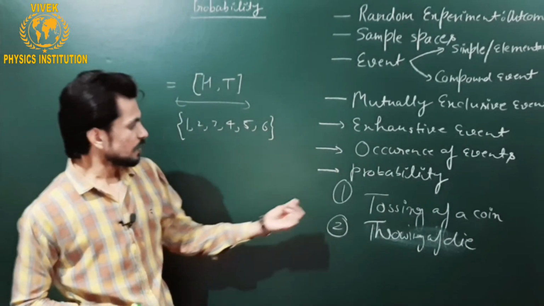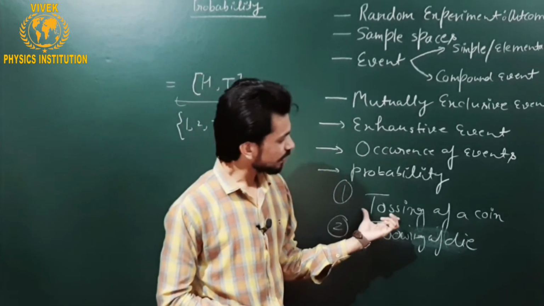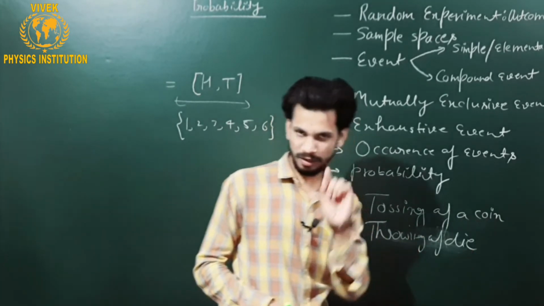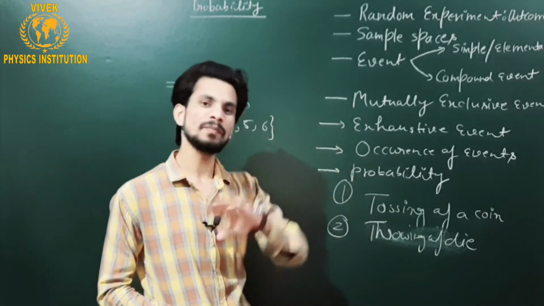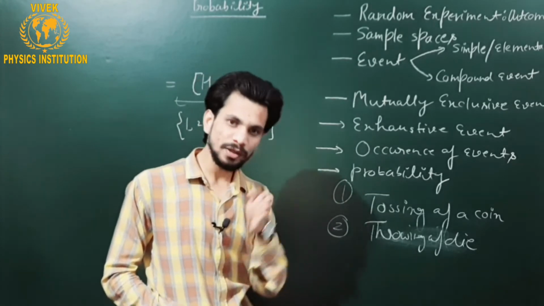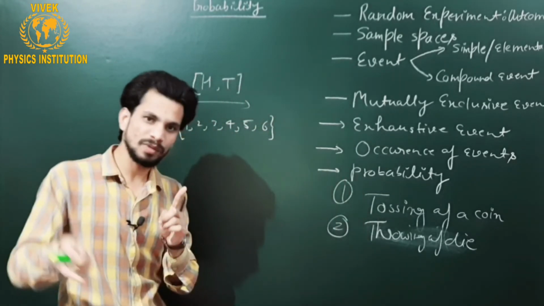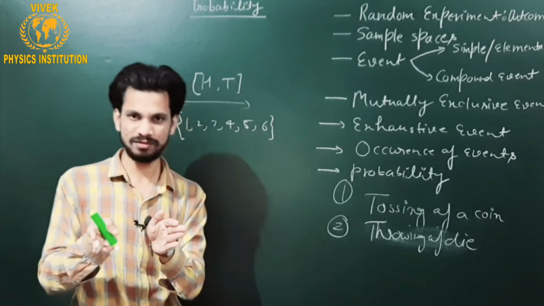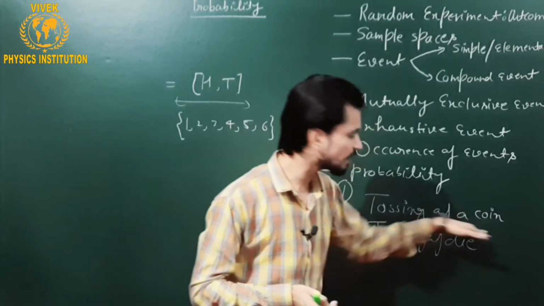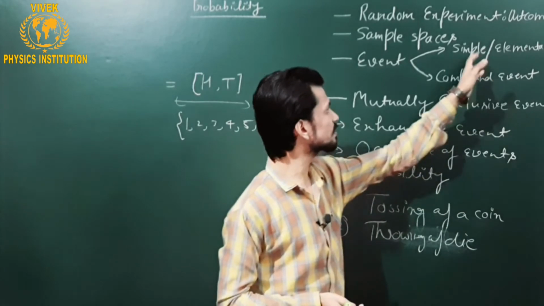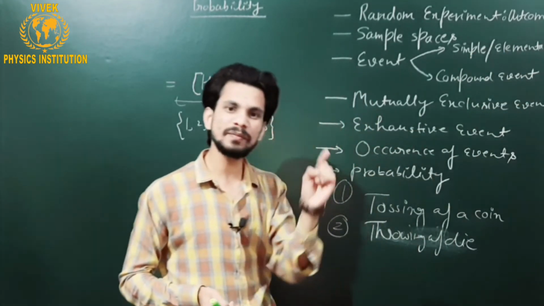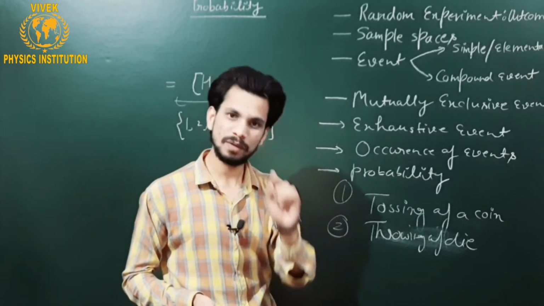Okay, so as you can see, if I toss a coin, then the outcome will be one, it may be head or tail. In that particular situation, one outcome will be there and we are sure that it is head or tail. Such a kind of event is known as a simple or elementary event, because elementary means one outcome will be there.